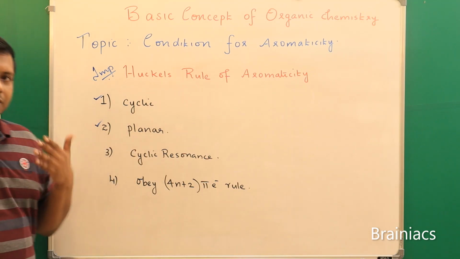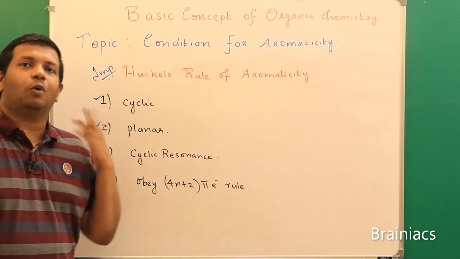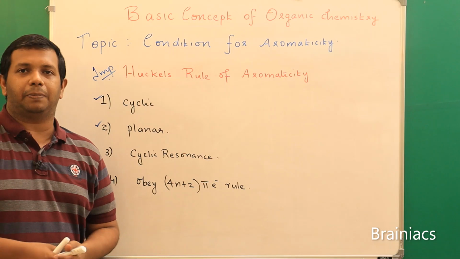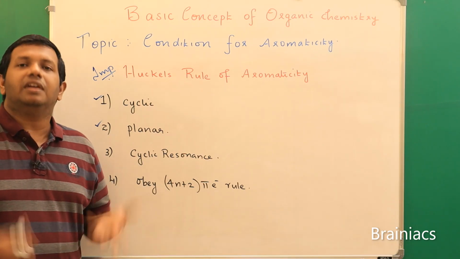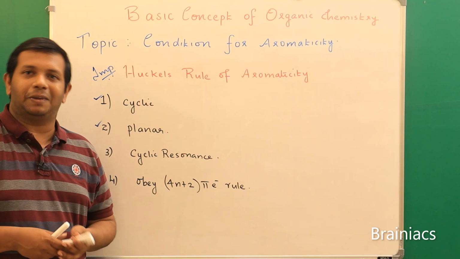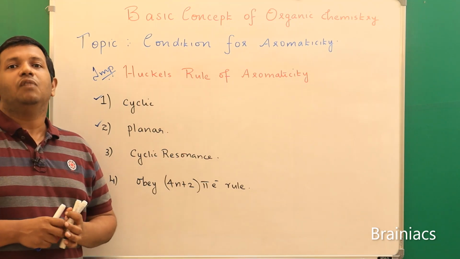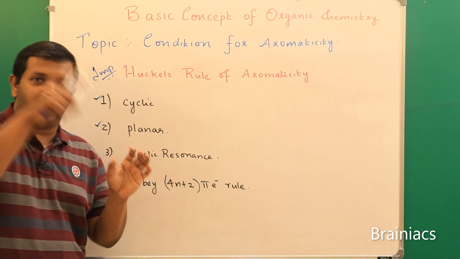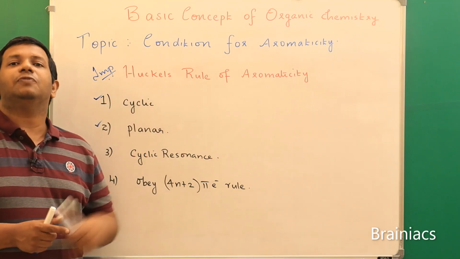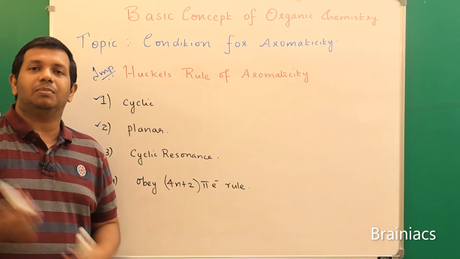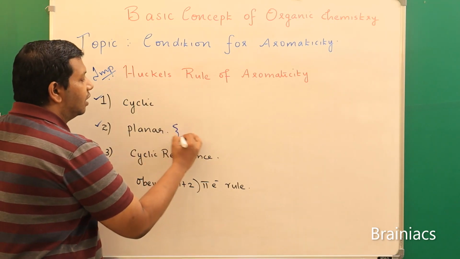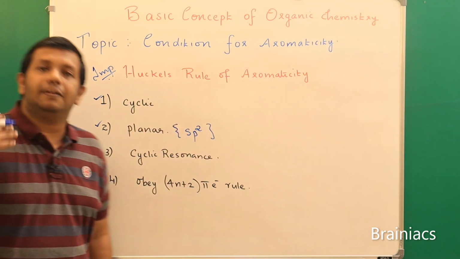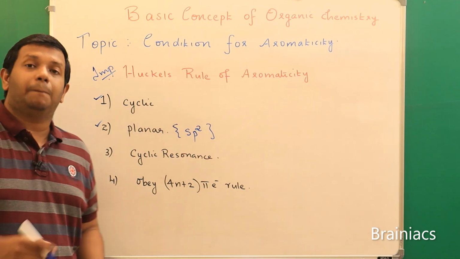Now most of the students ask here a doubt: sir, how can we know that? Because all the structures we draw on our paper, which is nothing but a horizontal paper, it's a horizontal plane, or it's 2-dimensional. Then how do we know whether all are lying in different planes or not? The answer for that is we need to check the hybridization of the atoms which are connected in the ring structure. And if that atom has sp2 hybridization, then we know that if sp2 hybridization is there, its shape is planar.